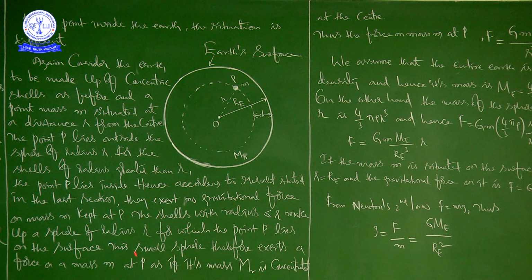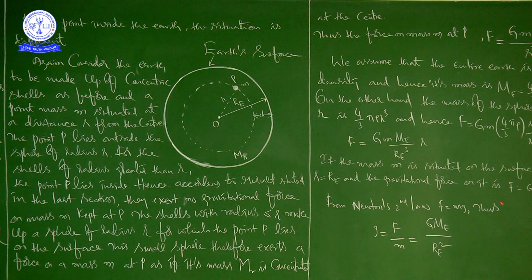That is what he is saying here: the small sphere therefore exerts a force on a mass small m at P as if its mass mr is concentrated at the center. Okay, right now.